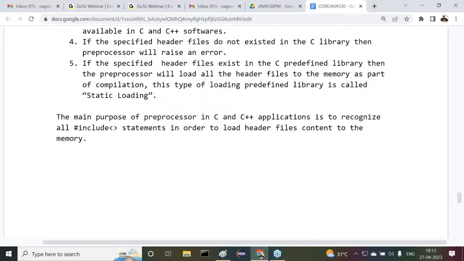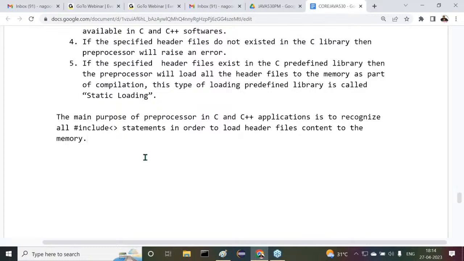Right, sir. So the main purpose of the preprocessor in C and C++ applications is to recognize all hash include statements in order to load header files content to the memory.